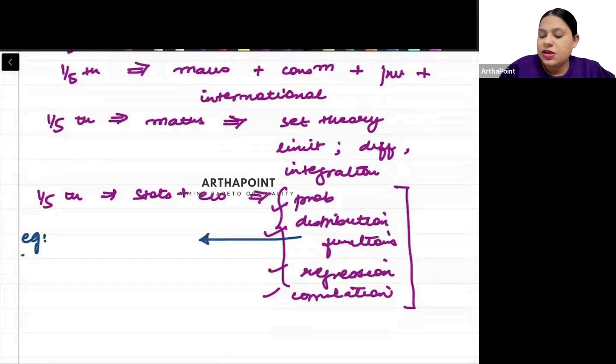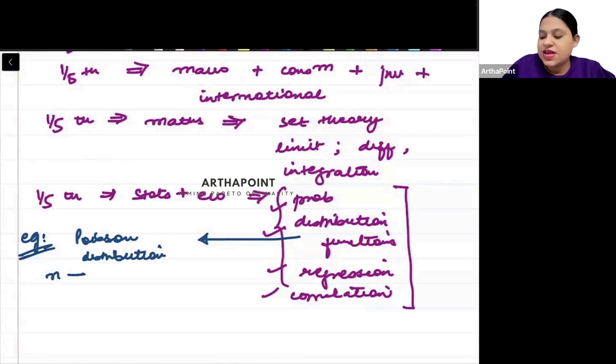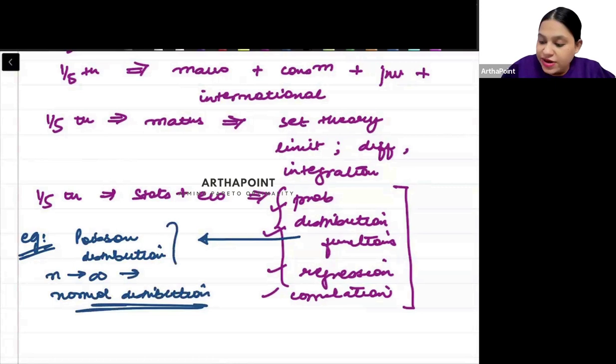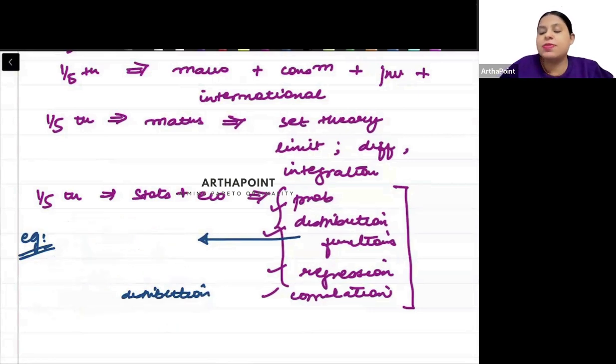For example, if I ask you that a Poisson distribution is given, if my sample size increases, will it go towards normal distribution or not? Is it a limiting function of normal distribution or not? So theoretical questions on different distributions. Is binomial a limiting function of Poisson distribution or normal distribution or not? More questions of this theoretical kind have been seen in past year papers.